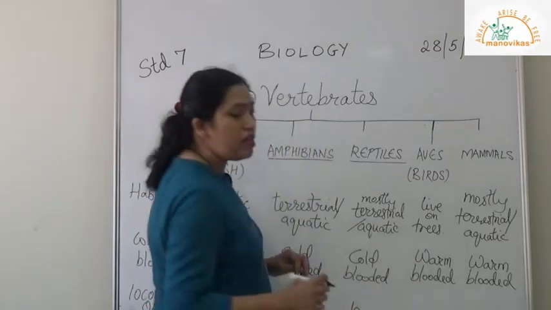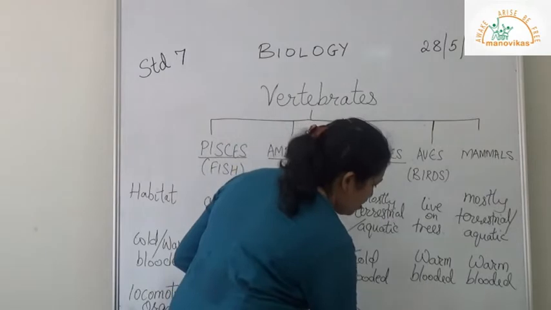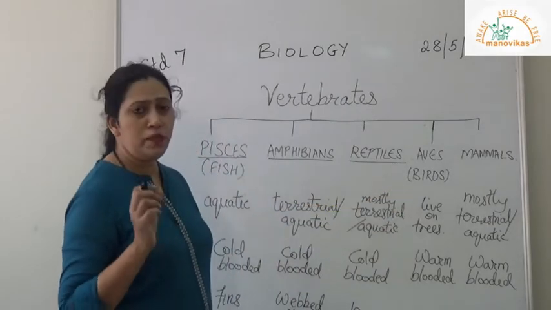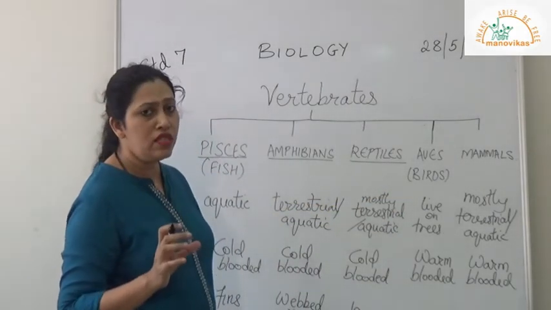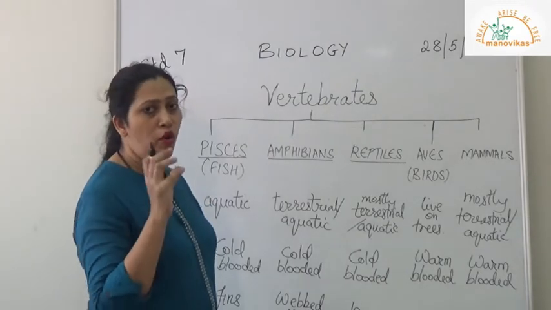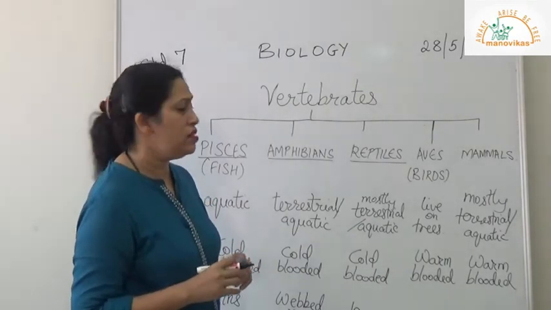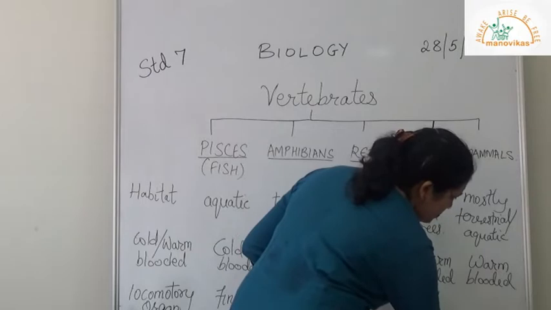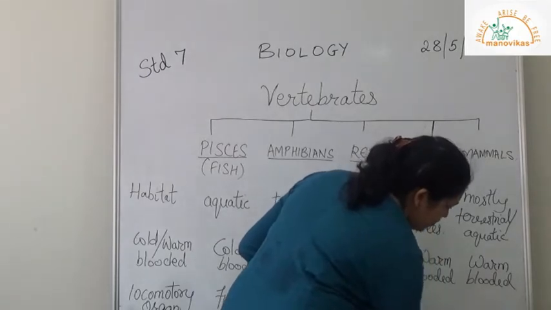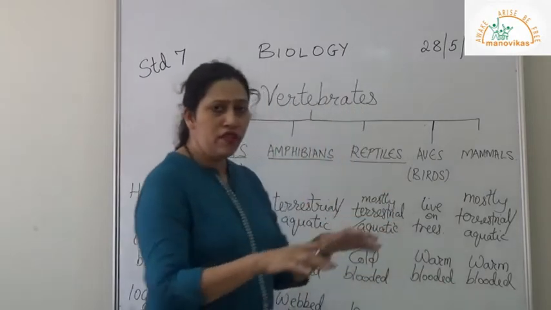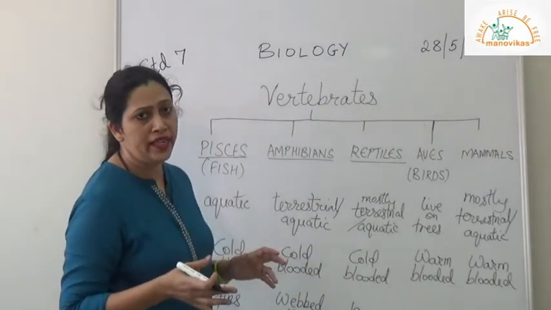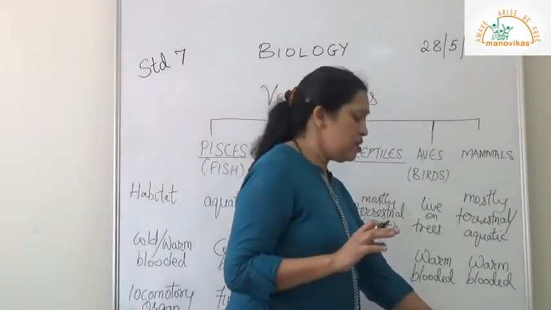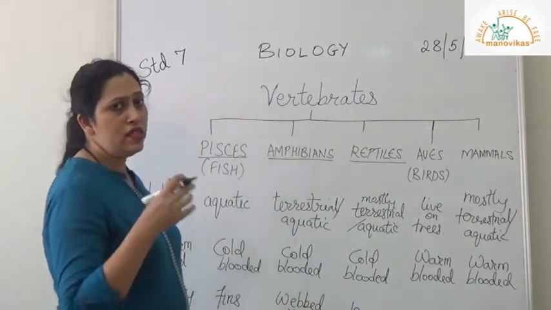In birds, the locomotory organs are modified into wings for them to fly. Now, in birds, there is one special characteristic, that is they have hollow bones. These hollow bones make the body very light for them to fly. Now, mammals have two pairs of limbs. In different animals, you see them on all four limbs, like tiger, lion, dog, cat, whereas we walk on our two legs. So it's two pairs of limbs. They might be modified in different ways depending on where the animal belongs.